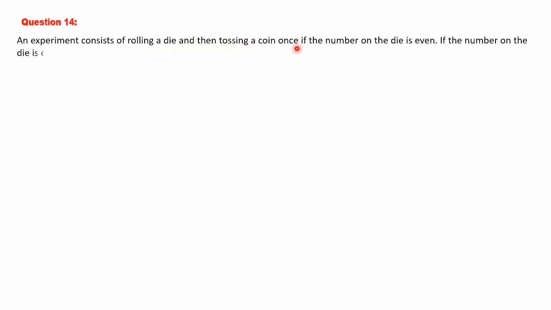Next we shall discuss question number 14. The question is, an experiment consists of rolling a die and then tossing a coin once if the number on the die is even. If the number on the die is odd, the coin is tossed twice. Write the sample space for this experiment. Let's go through the question in detail.